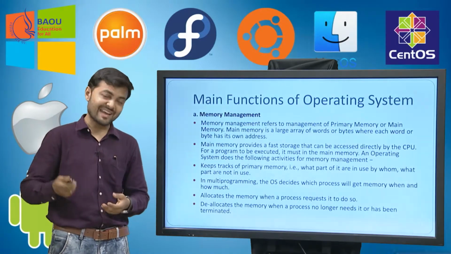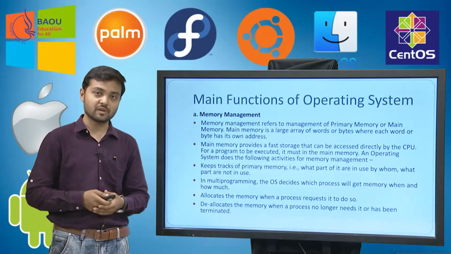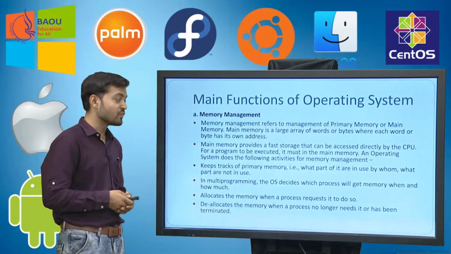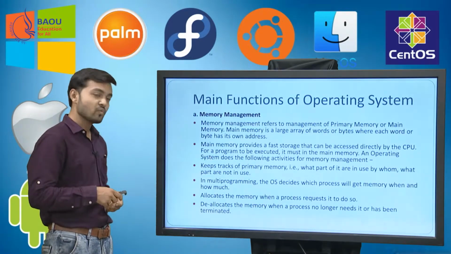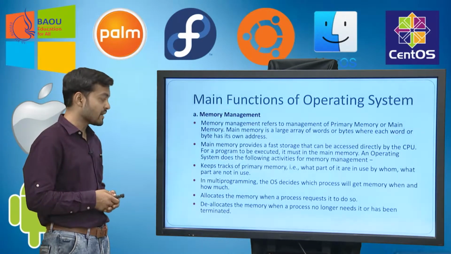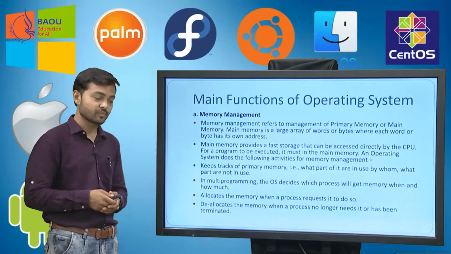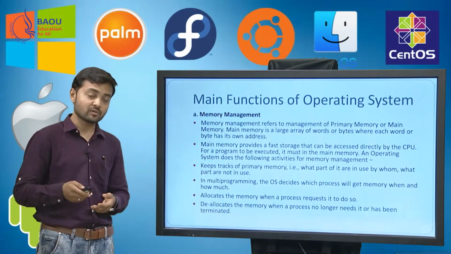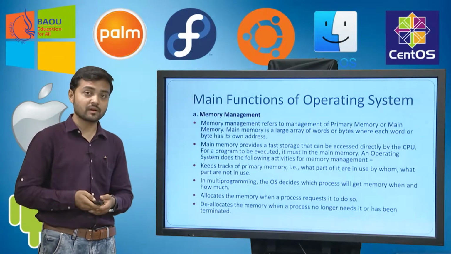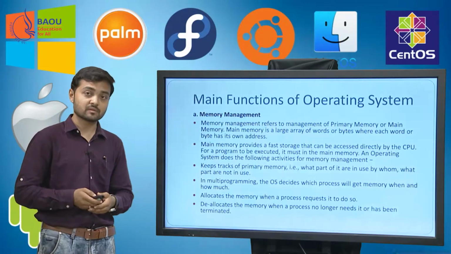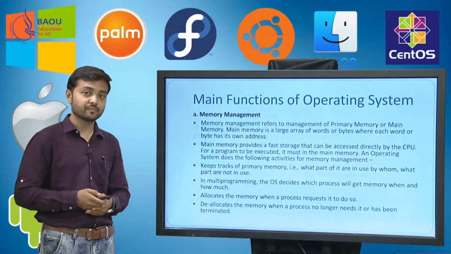The free part can be allocated to the next processes in future. In multiprogramming, the OS decides which process gets memory when and how much. It allocates the memory when a process requests it to do so. It deallocates the memory when the process gets completed or the interruption to the process arrives. So this is all about what operating system does for memory management.